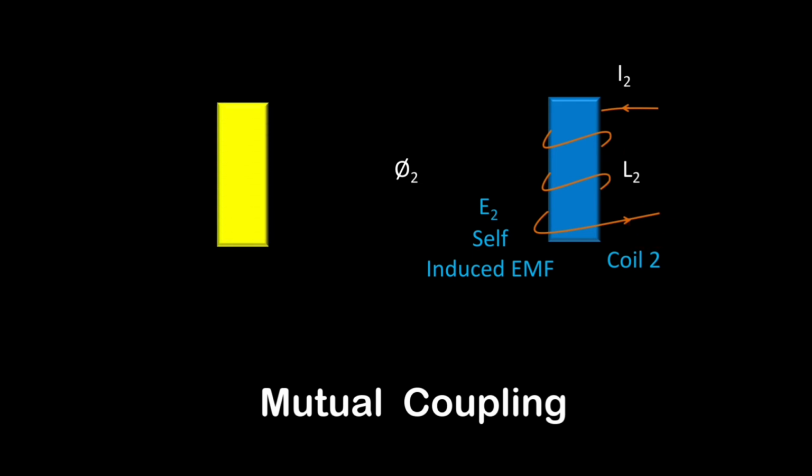And if we keep the provision so that the flux produced by coil number 2, that is phi 2, can link with coil 1, again what will happen? The flux phi 2 is linking with coil number 1, so according to Faraday's law of electromagnetic induction, there will be an induced EMF in coil 1.